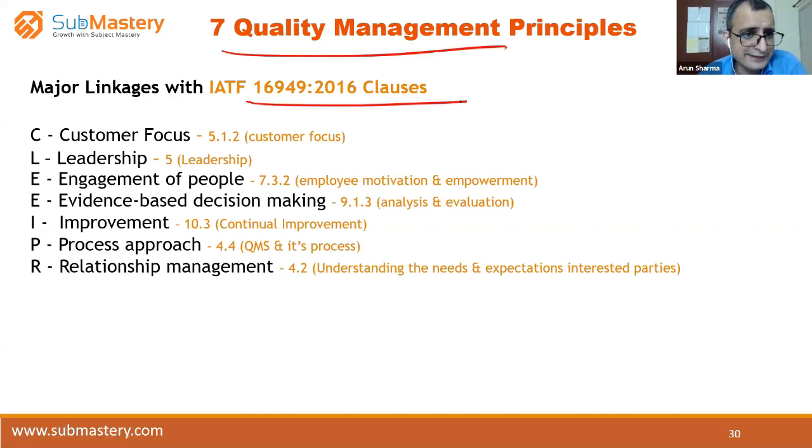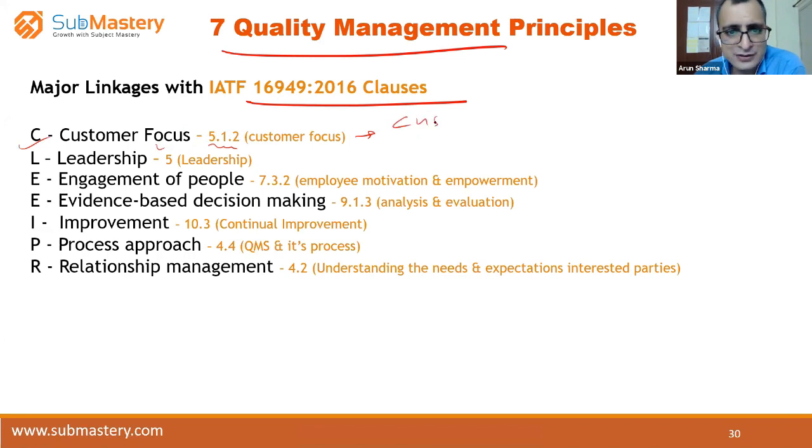So if you see these 7 QMS principles, I have also mentioned the IATF clauses. It's not that I have mentioned all the IATF clauses, I have mentioned the major ones, right? For example, customer focus is talked about in 5.1.2. So where will you implement this, and what SOPs do you need to have?